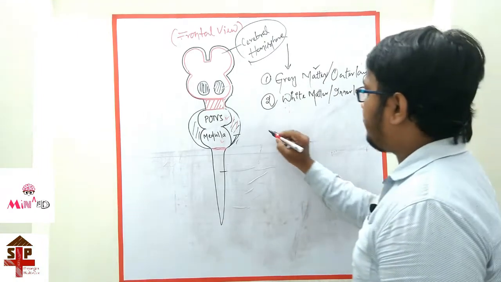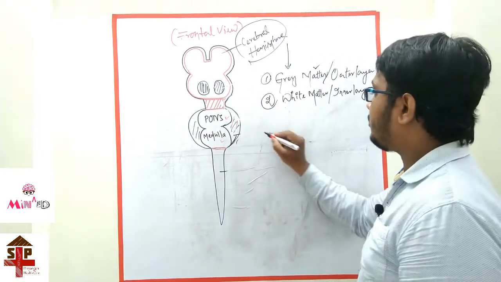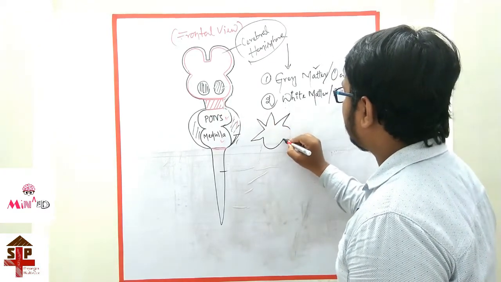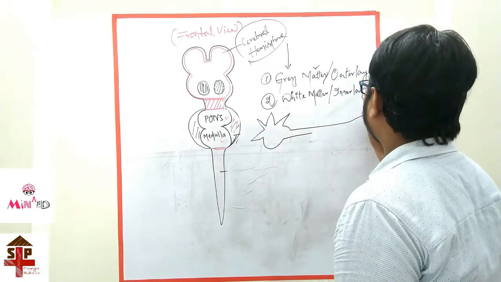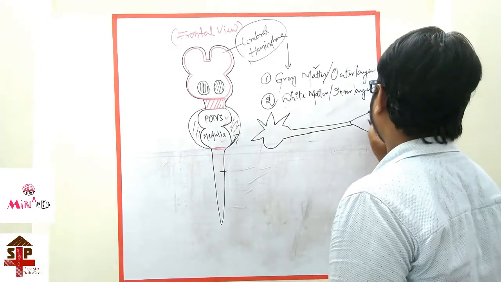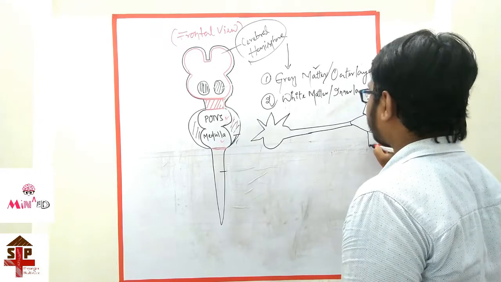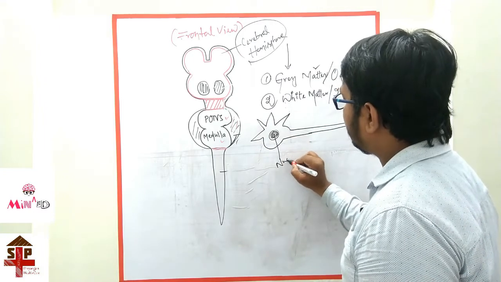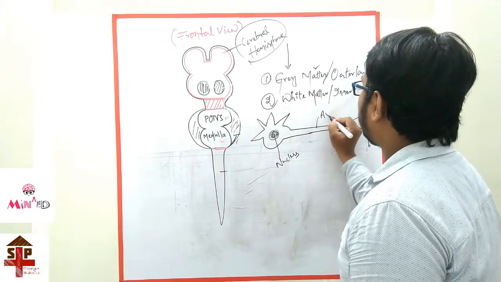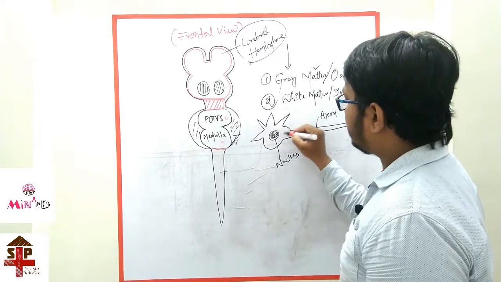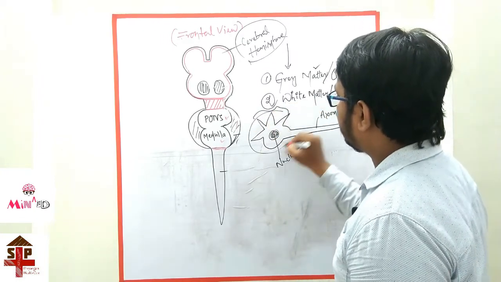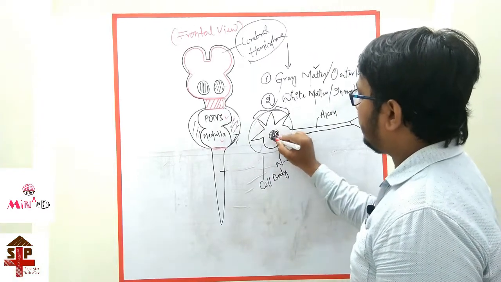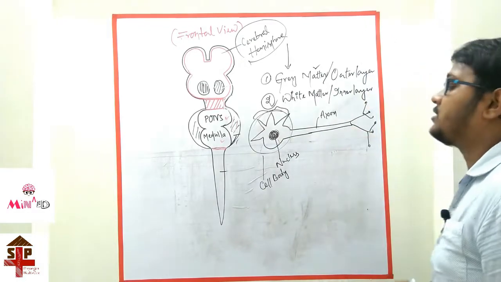When I make a diagram of the nerve cell, this is the nerve cell, this is the cell body, this is the nucleus, this is the axon, and this is the cell body, and this is the nucleus, this is the axon.